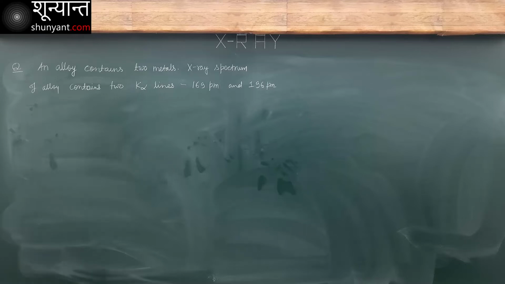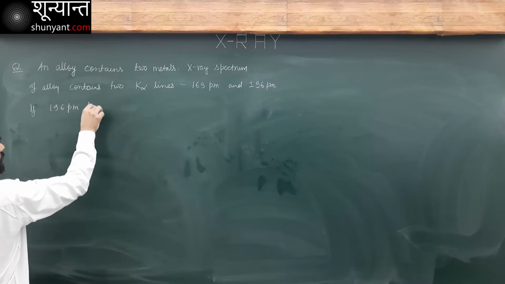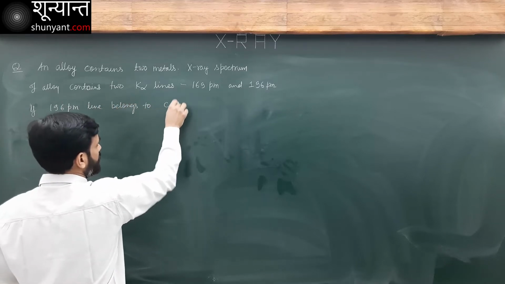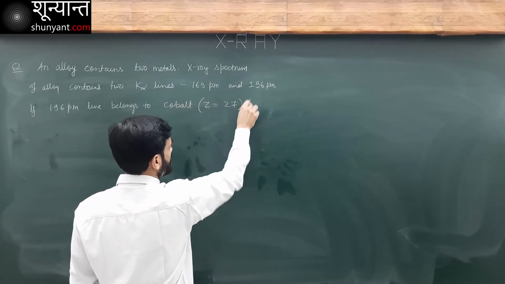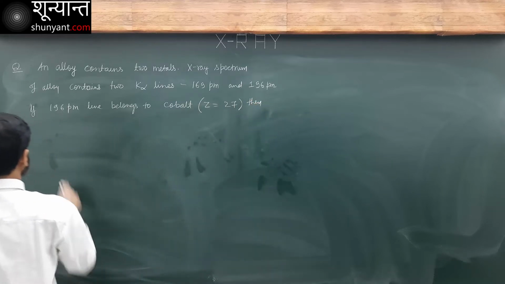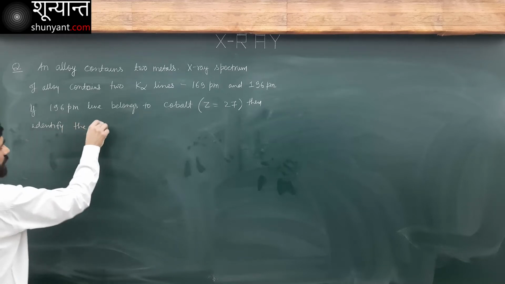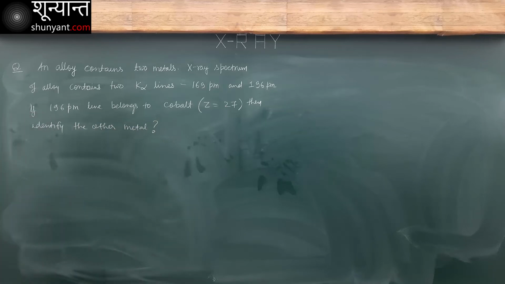Okay, now if the 196 picometer line belongs to cobalt, Z is 27, then identify the other metal. Okay, do this problem. It's a very, very simple problem. It is directly based on the concept that we just discussed, Moseley's law.